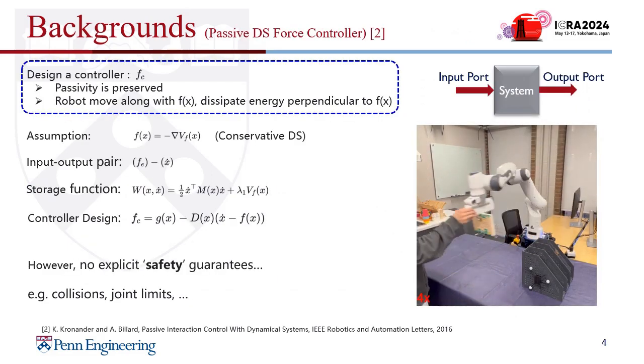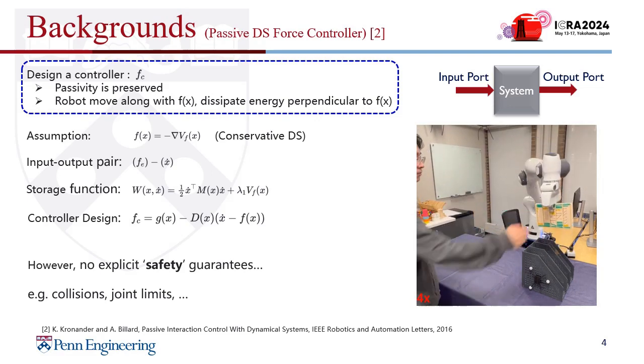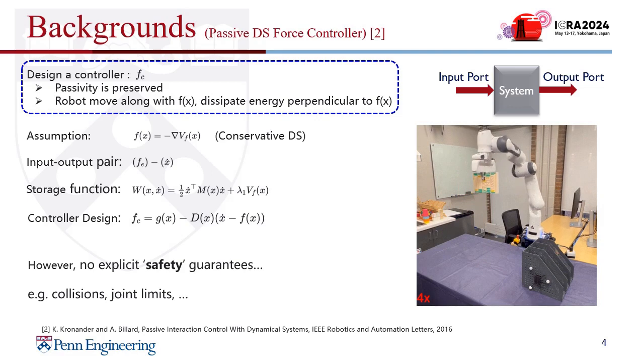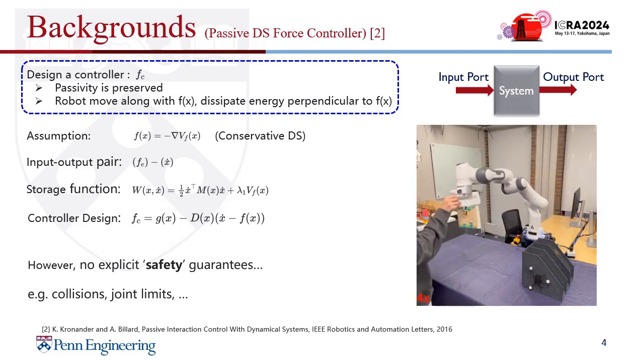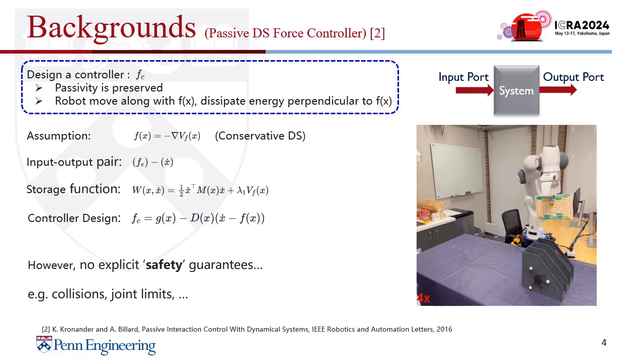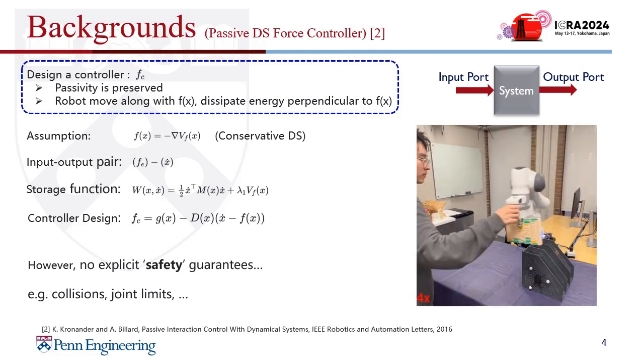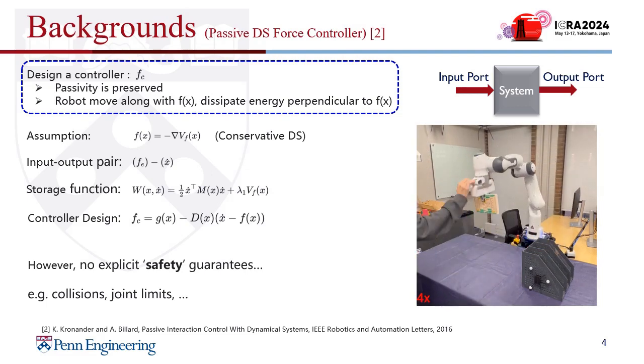Once we have the high-level motion planner, we aim to design a passive torque controller for motion actuator. Passivity means that for a specific system, the input energy power is greater than the storage energy power. In the sense of passive manipulator control, passivity makes the robot allow external perturbation when executing the tasks. So our target is first, the passivity should be preserved, and second, the robot should move along with Fx and dissipate energy perpendicular to Fx.